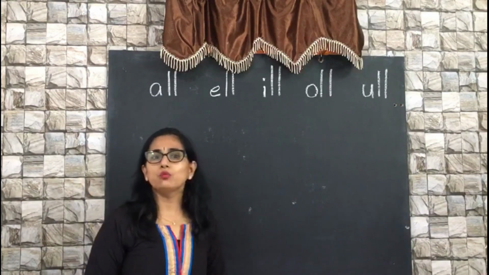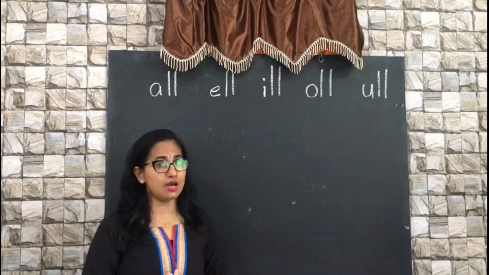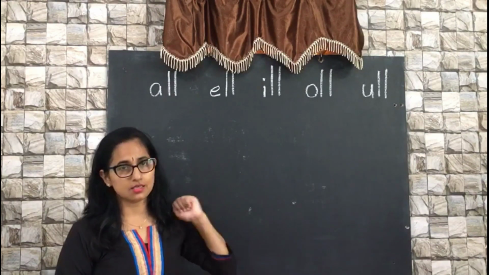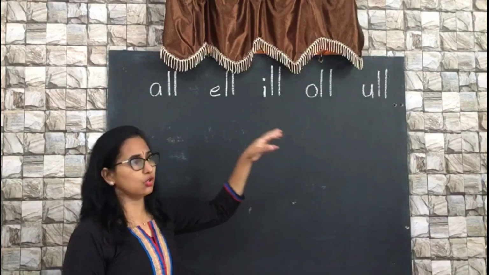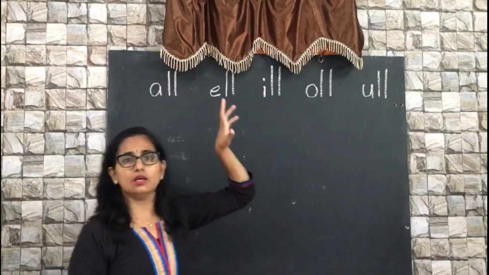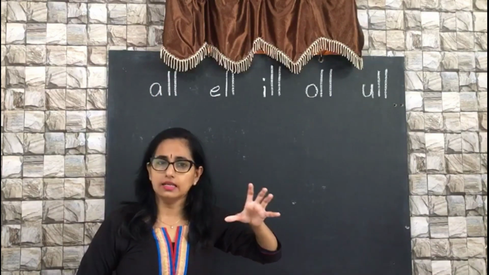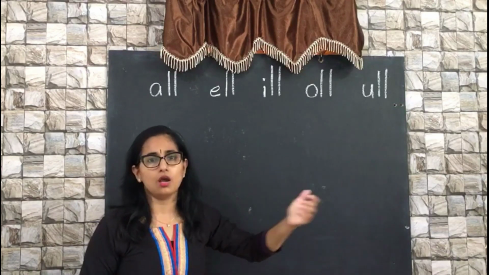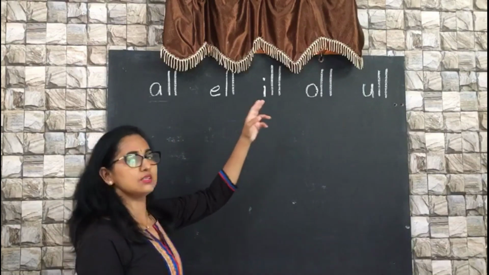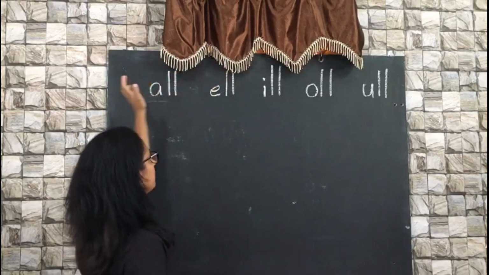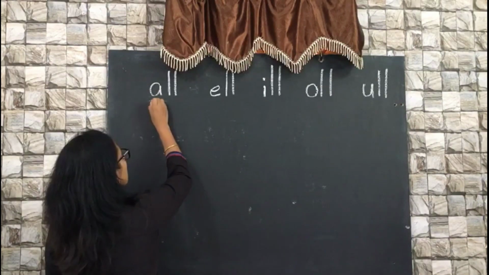So let's begin with double L. That is the easiest one. Since we are concentrating on beginners, we should start with the easiest way of making them read. So double L. Here the double L says the same sound. It's L, the same sound. Now how do we make our children read these double L consonant words when they are along with the vowels? Let's see this. The first word is